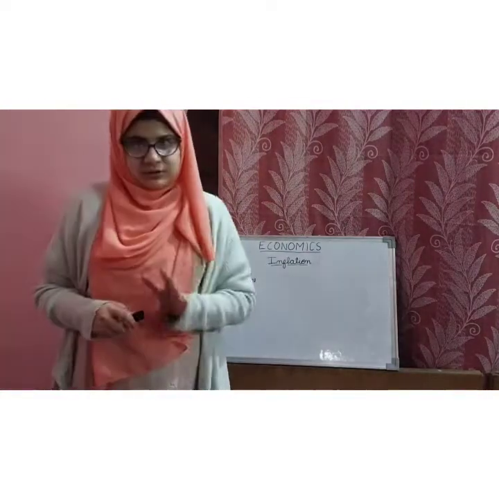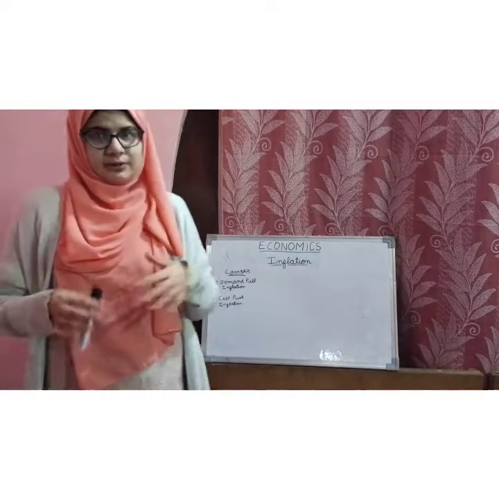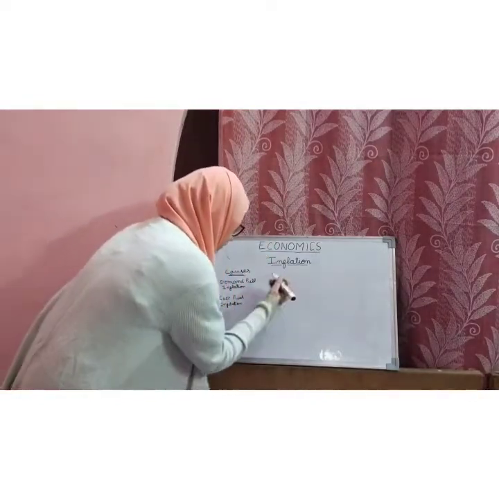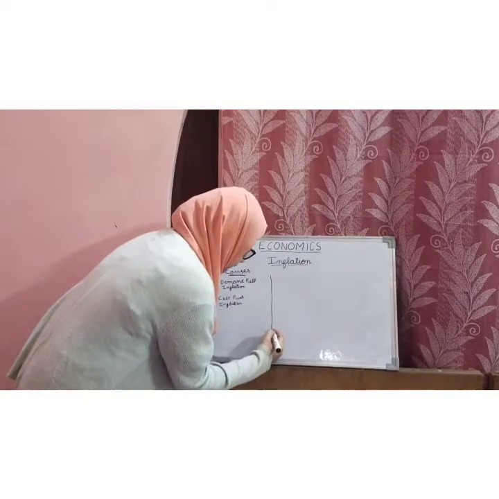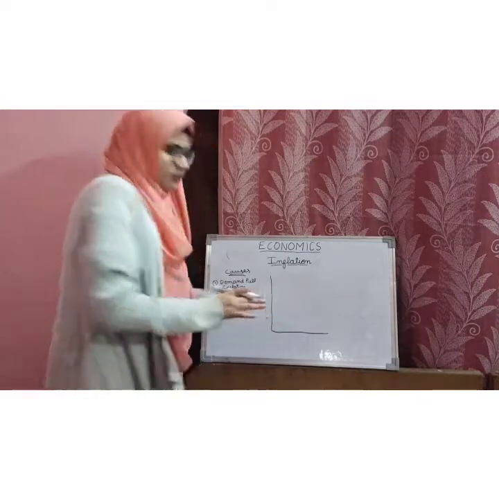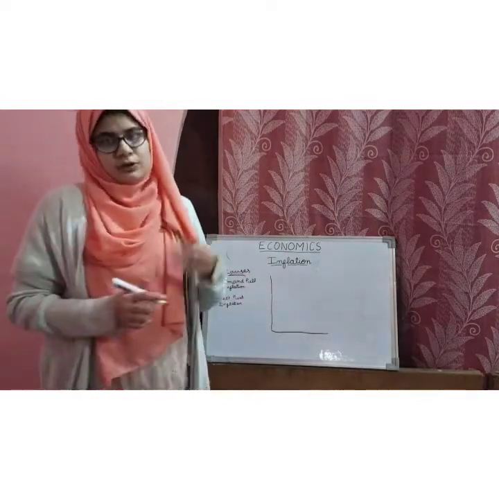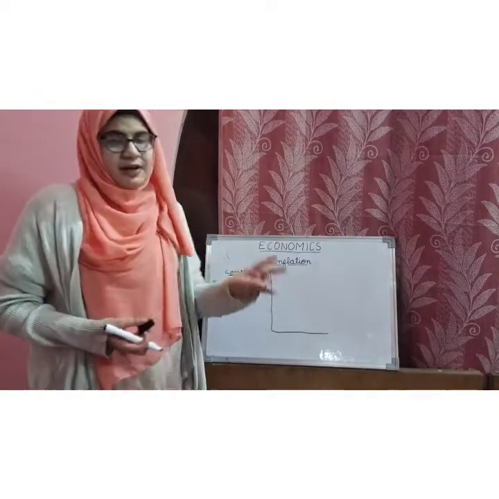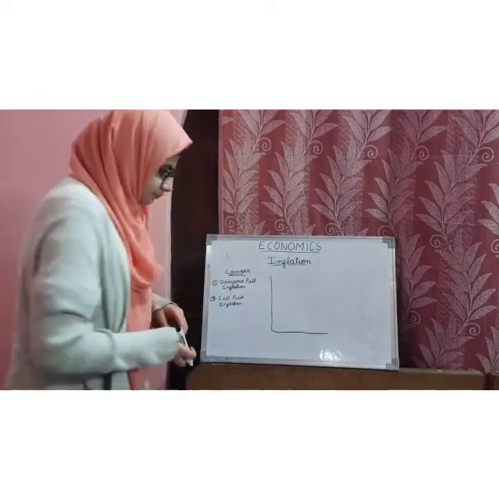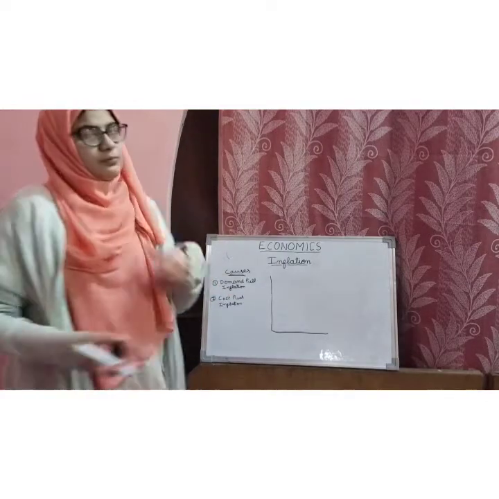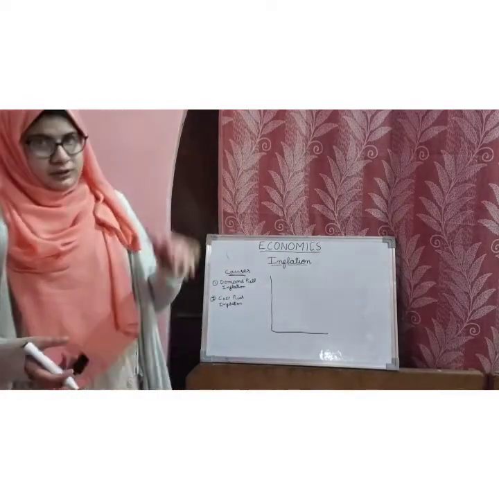So let's see this through a curve, then you will understand more easily. This is demand pull inflation. Means this is from the consumer's point of view. So we are taking one supply curve and many demand curves, because from the consumer side there will be demand and from the producer side there is the supply curve.